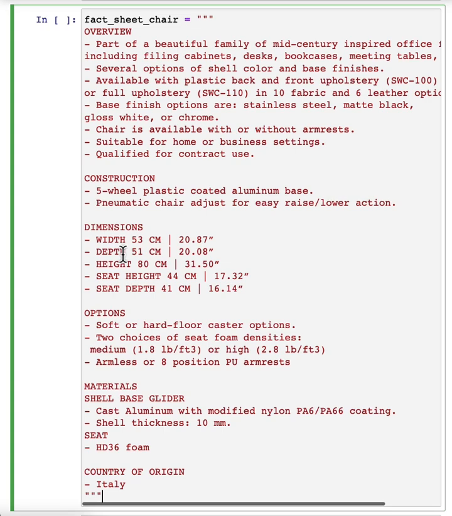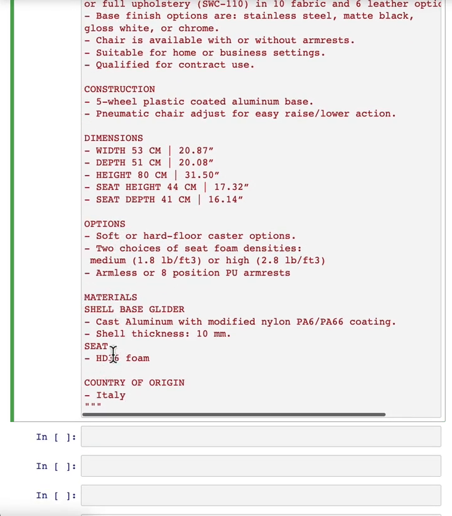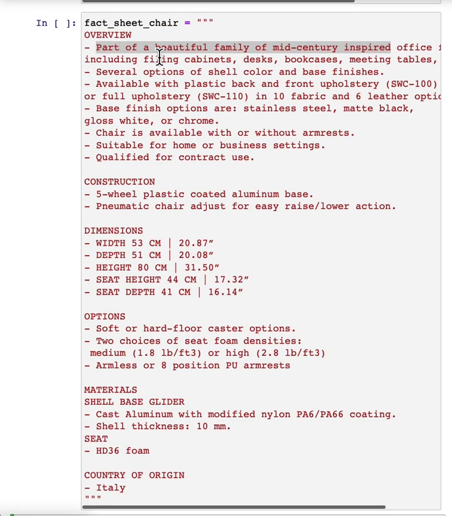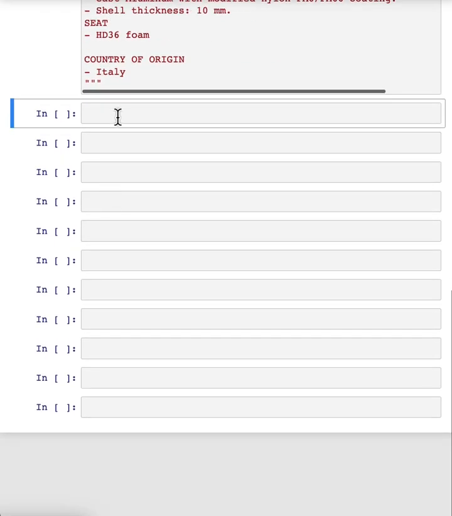And feel free to pause the video and read this more carefully in the notebook on the left if you want. But here's a fact sheet for a chair with a description saying it's part of a beautiful family of mid-century inspired and so on. Talks about the construction, has the dimensions, options for the chair, materials, and so on. Comes from Italy. So let's say you want to take this fact sheet and help a marketing team write a description for an online retail website. Let me just quickly run these three,